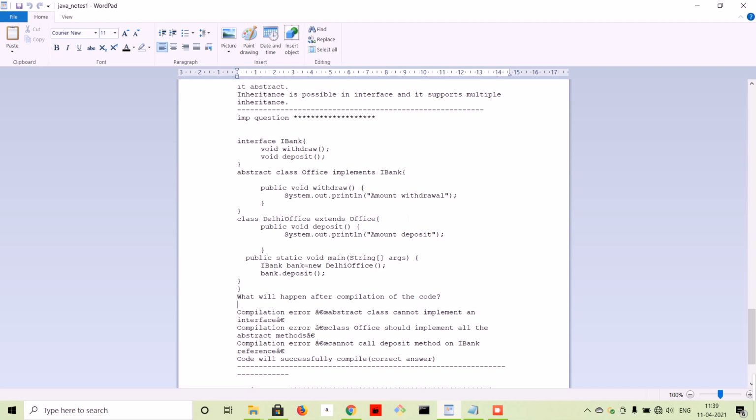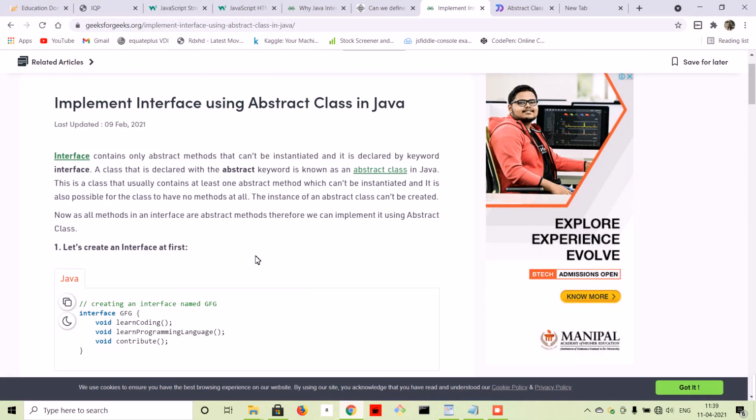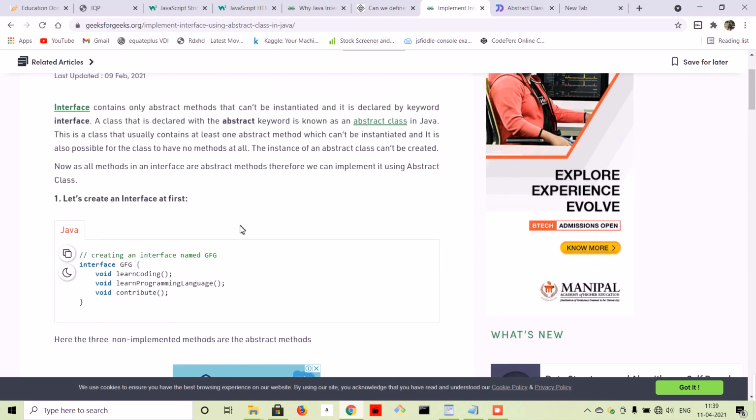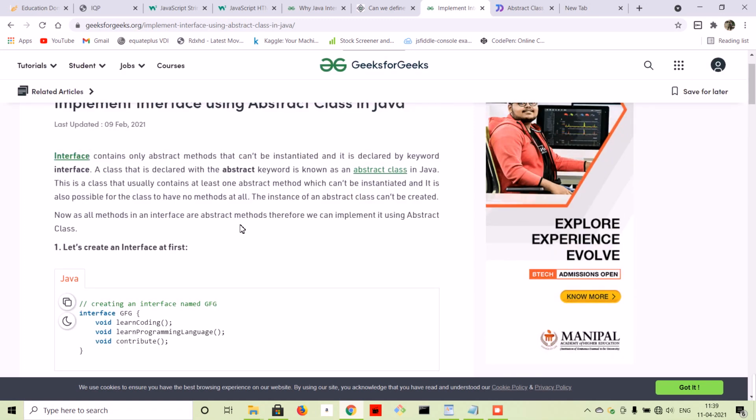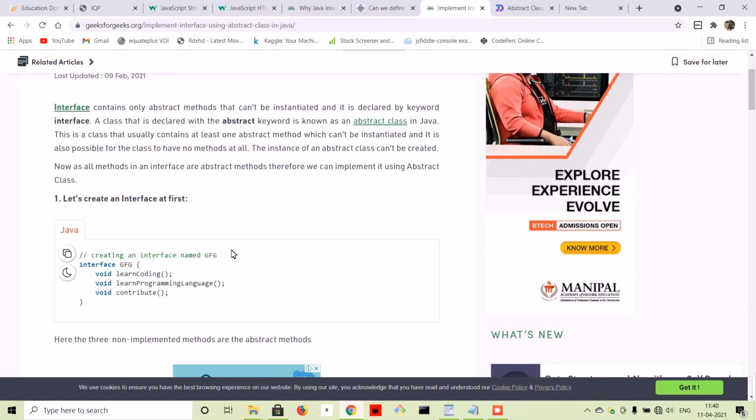So let me take you to the GeeksforGeeks site, where I got a similar concept with different examples. The topic is, you can implement an interface using an abstract class in Java. The basic concept that you know is that you cannot instantiate an interface, and the same for an abstract class, you cannot instantiate an abstract class. This is the basic core Java concept, but you can instantiate your concrete class.